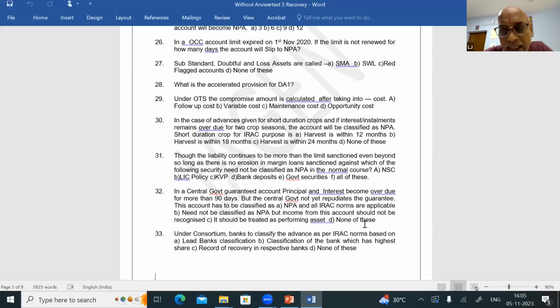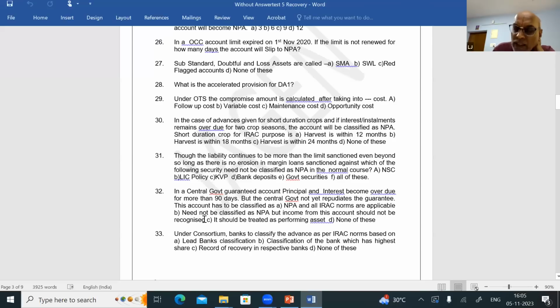There are two things, no? IRAC: income recognition, asset classification. So as long as the central government has not repudiated the claim, even though the installments are more than 91 days overdue, these accounts need not be classified as NPA and provision need not be kept. But on the other hand, the income from these accounts should not be recognized. So what is the question? For question number 32, the answer is B. Need not be classified as NPA, but income from this account should not be recognized.